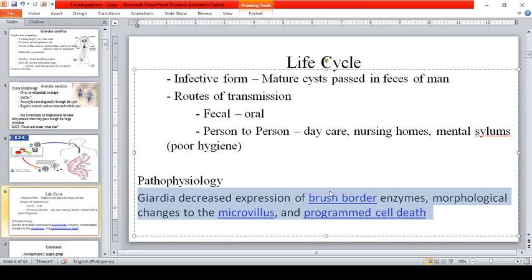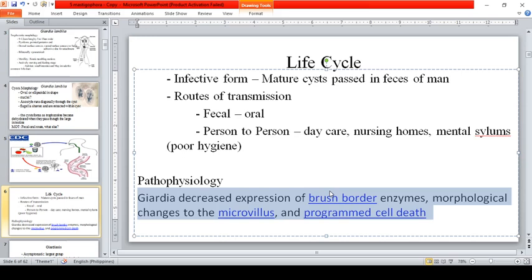So, Giardia protects its own growth by reducing the formation of gas, nitric oxide, by consuming all local arginine. Okay, so kakainin lahat ni Giardia ang arginine that are present in this small intestine. Okay, so that is to protect itself from the formation of nitric oxide. So arginine starvation is known to be a cause of programmed cell death.